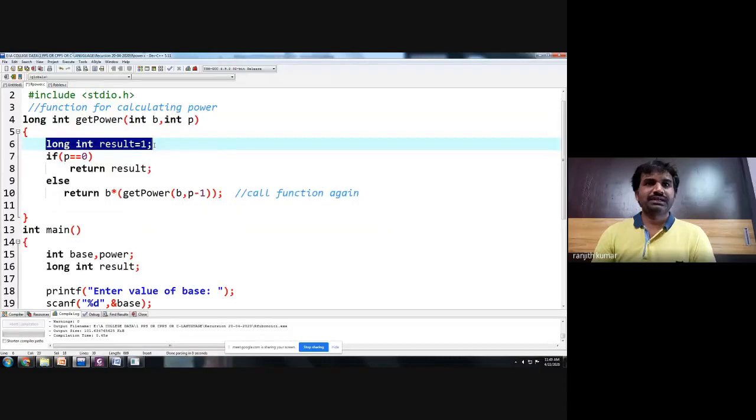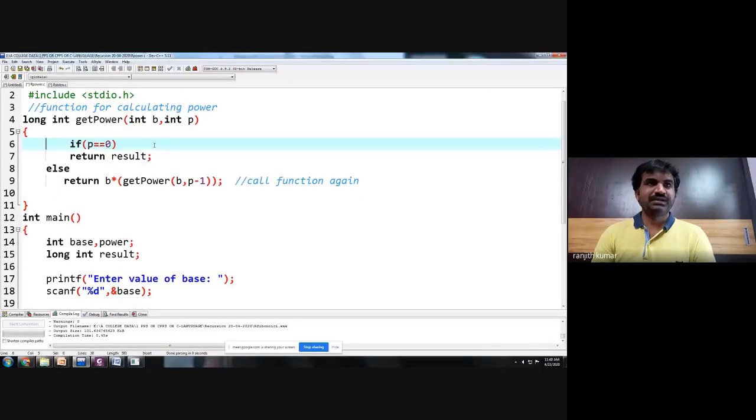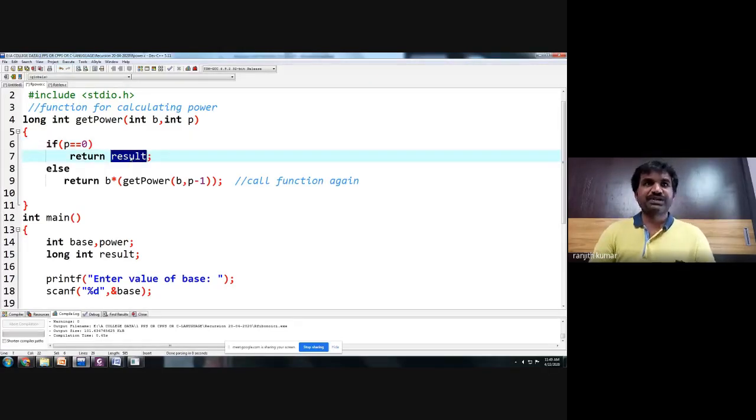We want to write a simple logic, because we want to reduce the number of lines, people. Now, whenever you want to write a power program, what you will write is, when power is 0, the answer is 1. Okay. Otherwise, you have to multiply again and again. So let us compile this program and run this program.